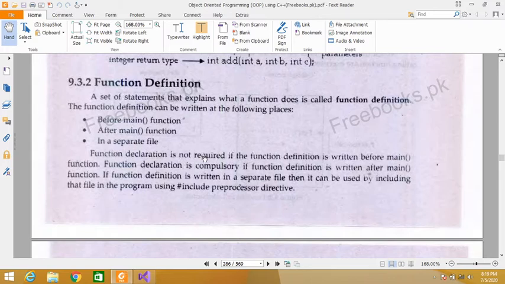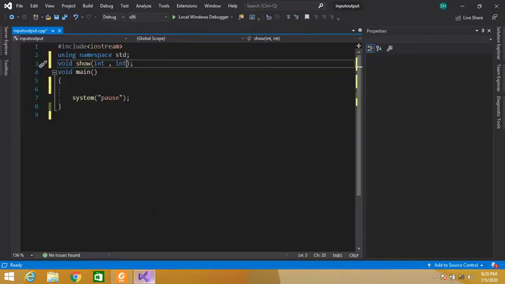Function declaration is not required if the function definition is written before the main function. So if we write the definition of a function above the main function, then this function prototype is not required.